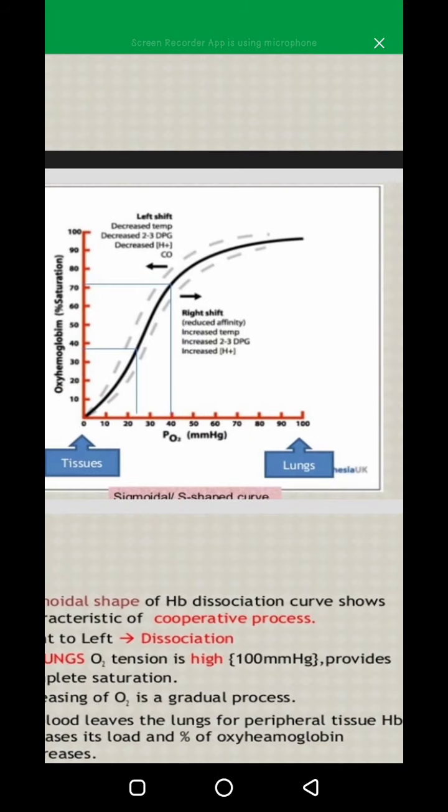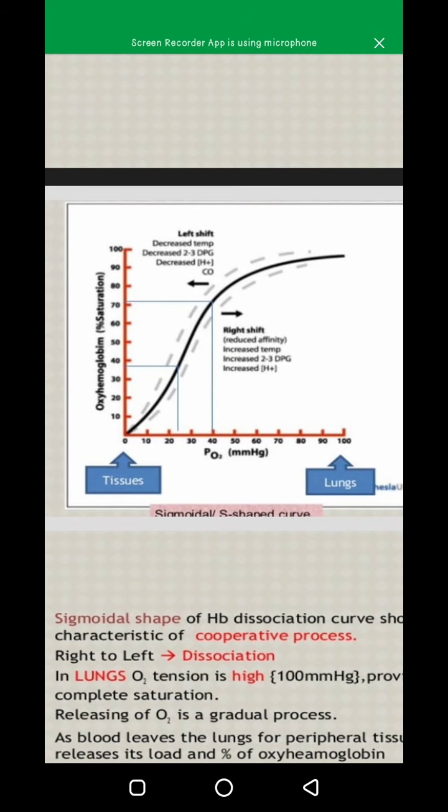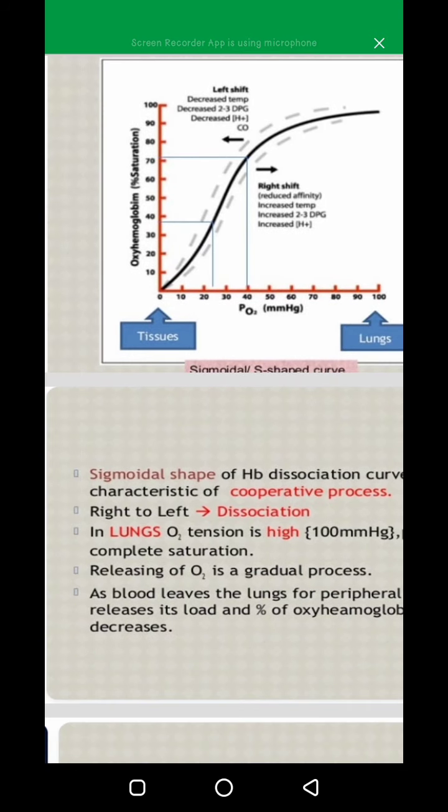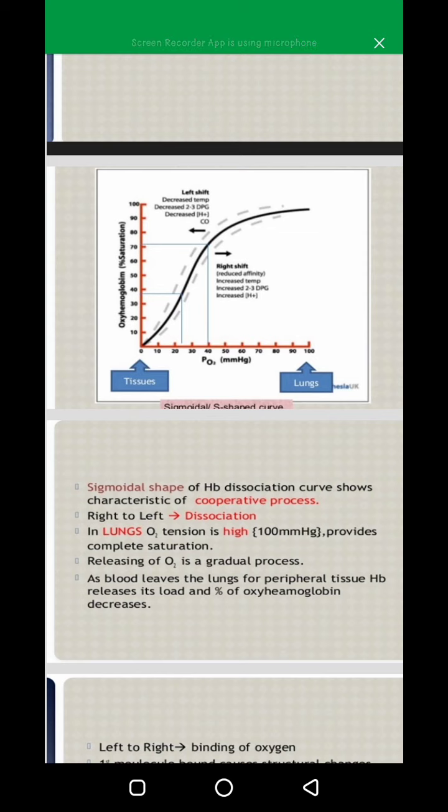In this curve, we plot a graph between hemoglobin in its saturated form on the vertical axis and oxygen tension on the horizontal axis. The graph comes in a sigmoidal shape. Sigmoidal means something in the form of an S shape. The sigmoidal shape of the Hb dissociation curve shows characteristics of a cooperative process. Cooperative process means the oxygen binding process.